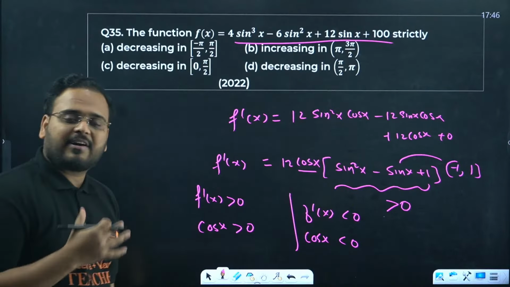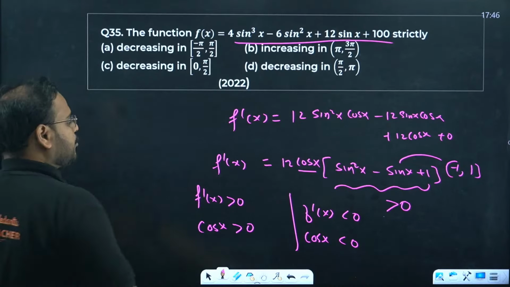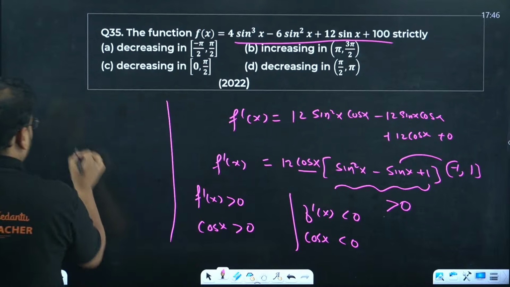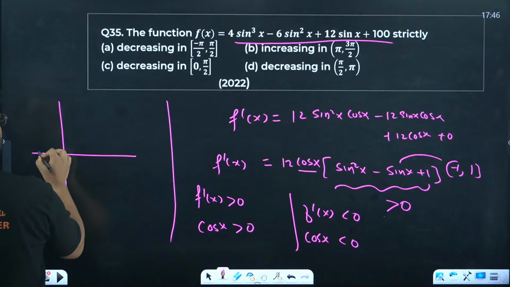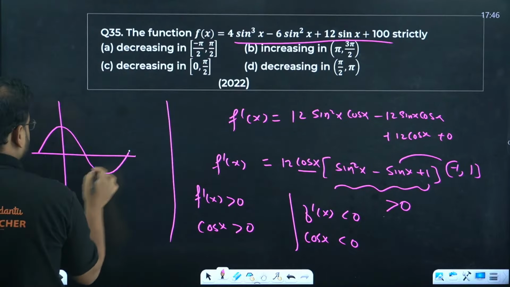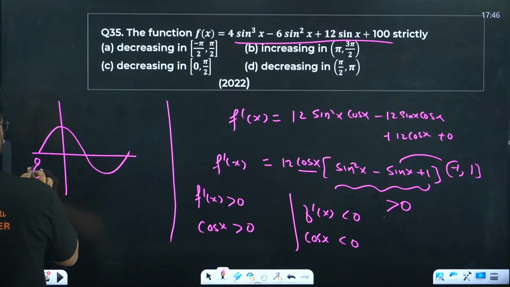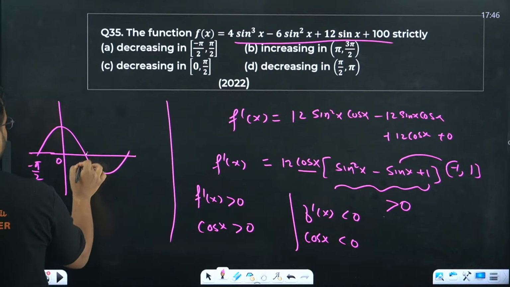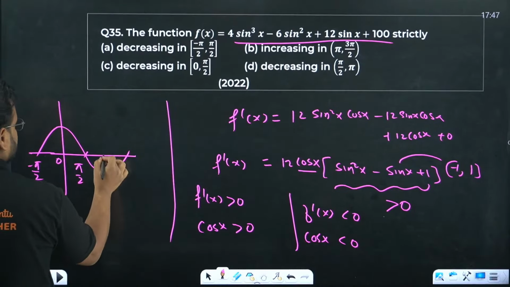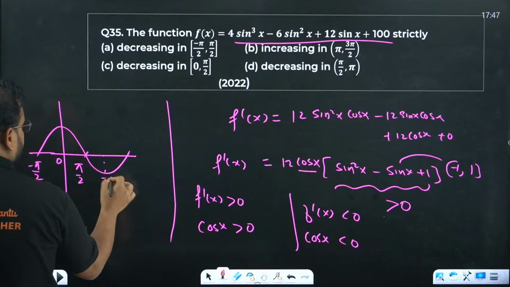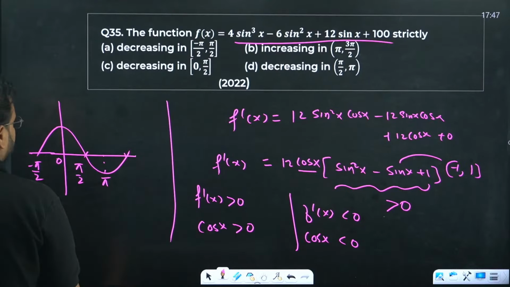The nature of f dash of x depends upon just the cos x function over here. Cos x graph will be drawn like this. This is minus pi by 2, that's 0, that's pi by 2, and this is pi, and so on. Okay, 3 pi by 2.